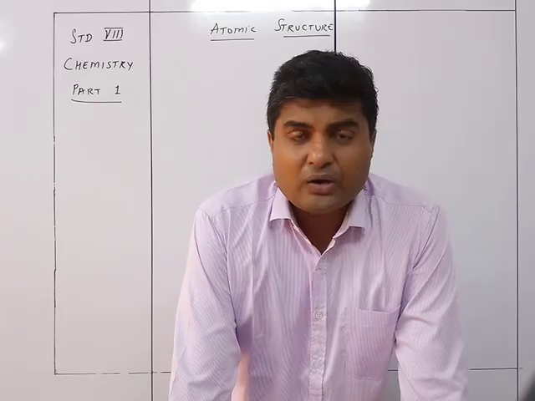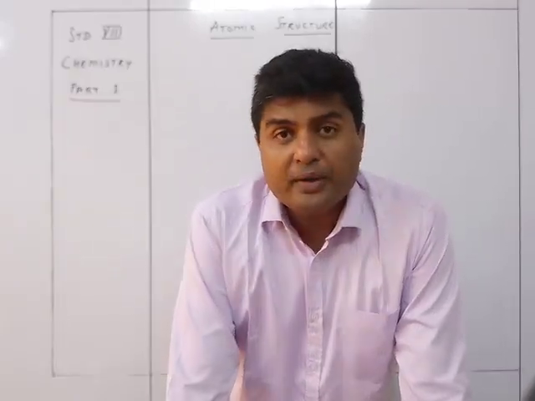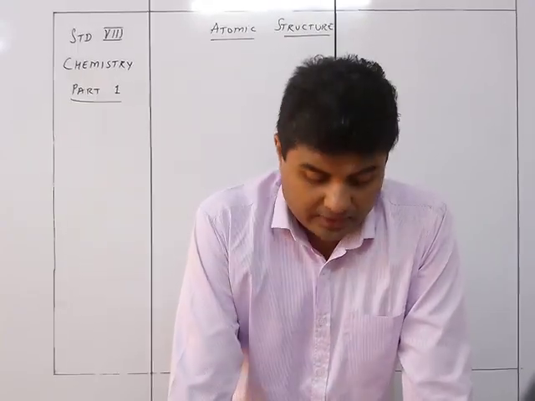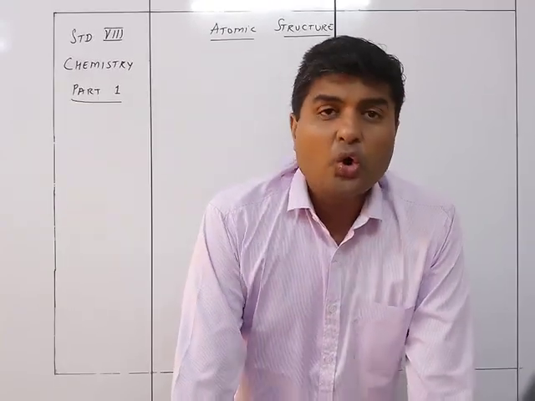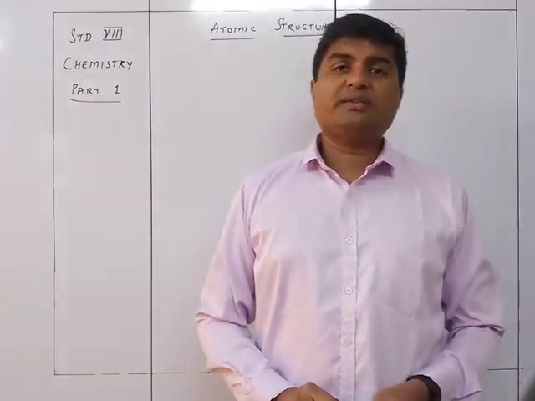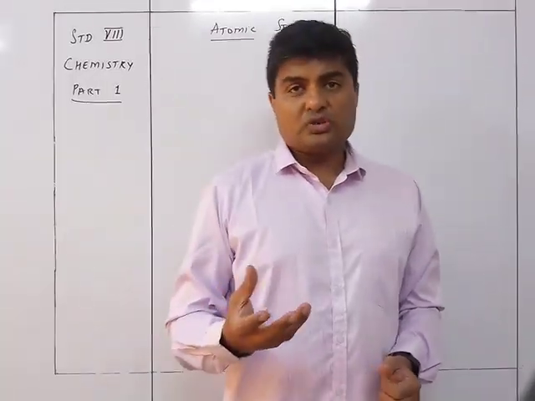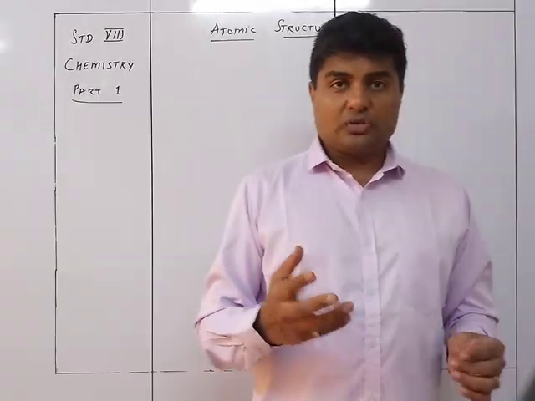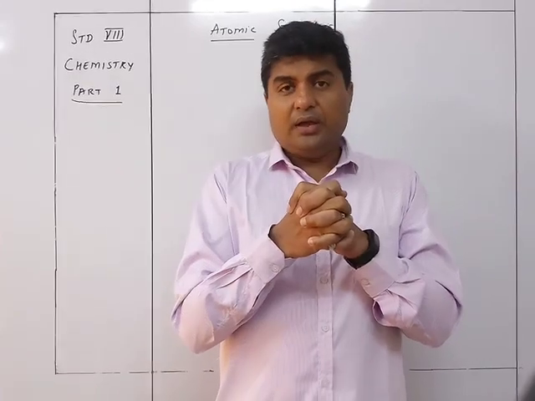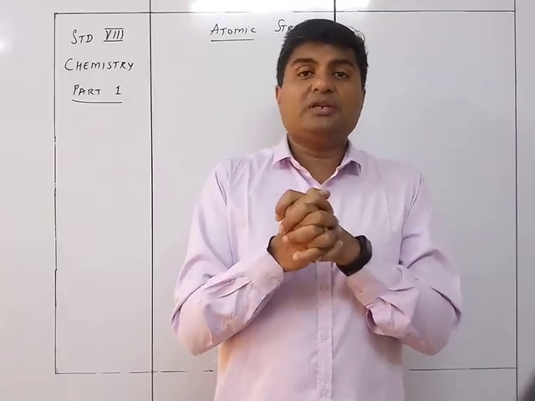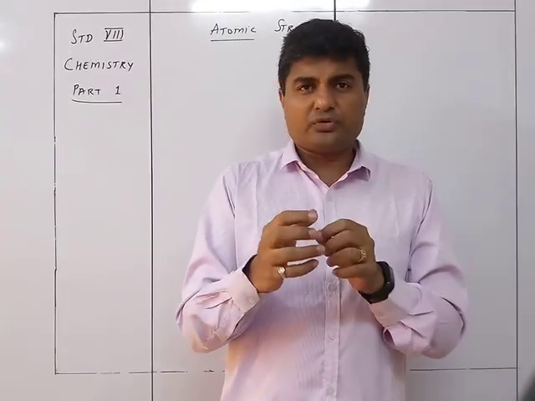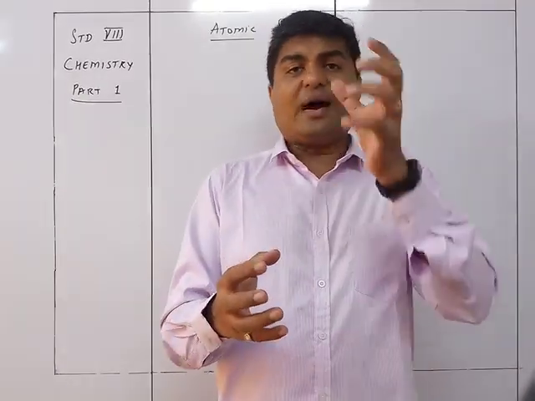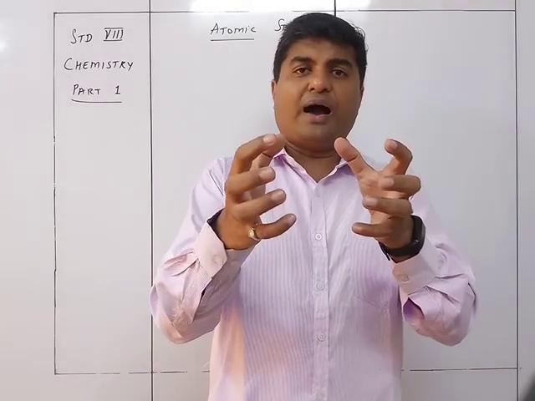Fourth point, compounds or molecules are formed when atoms combine with other atoms, in simple whole number ratios. So it says that compounds, or we can say molecules, are going to be formed when atoms combine together, and this combination is in whole number ratios. That means there cannot be a combination of one oxygen atom with half a hydrogen atom.